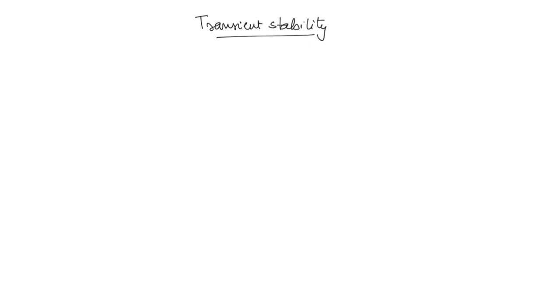So in that case, the auto reclose circuit breakers are going to start working. What does an auto reclose circuit breaker do? It will trip immediately. That means it will break the circuit immediately. So the very first thing is it trips immediately. Trips is nothing but it will break the circuit.